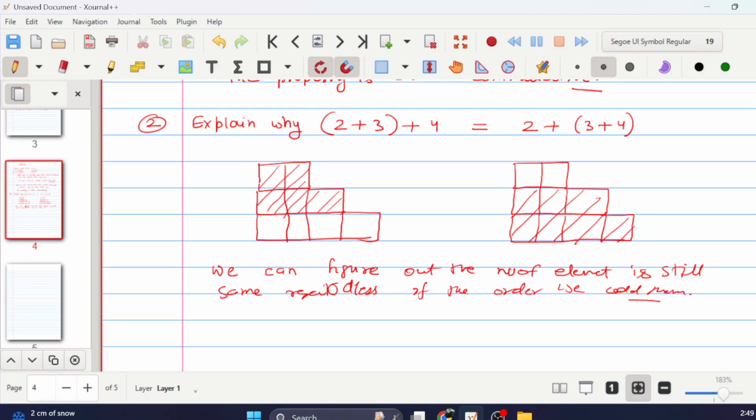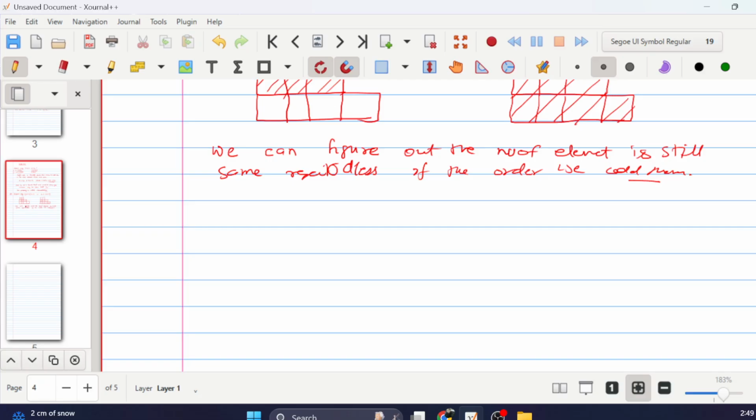Now this generalizes to an equation which is a plus b plus c is equal to a plus b plus c, with the brackets just moving to this side. First the brackets were at the end, now they are at the front. So if we have 3 numbers, it does not matter which 2 we do first.